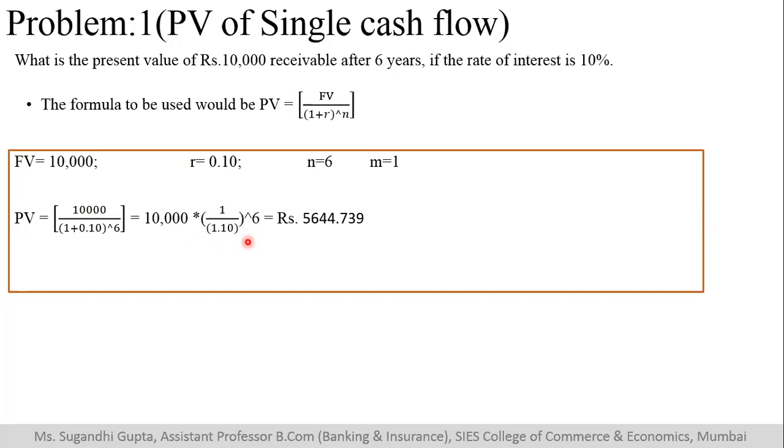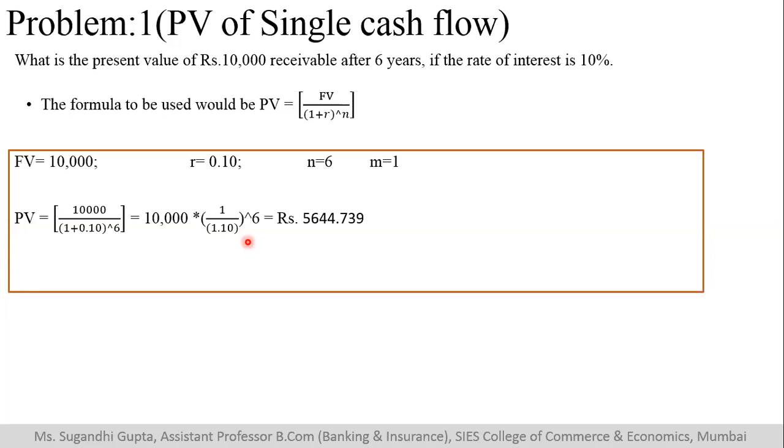Now on your calculator, how you can do this is, you just have to do 1 divided by 1.10. If you do this, just press equal to once. If you keep pressing equal to, in this case we will have to do it 6 times. So you've already pressed equal to once, then 2, 3, 4, 5, 6.